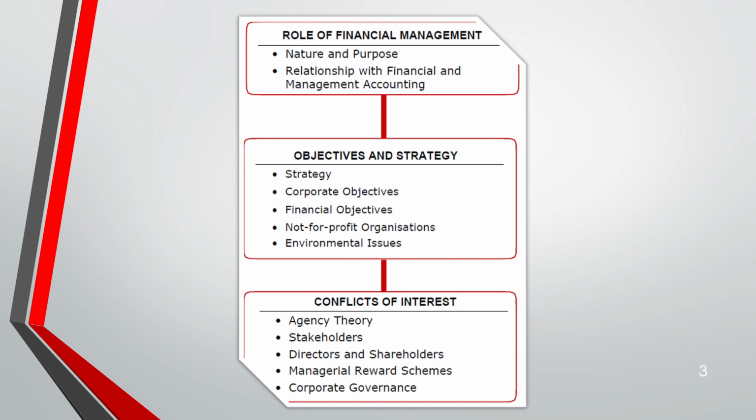Anyway, coming back to this, next, objectives and strategy. What is strategy? What is corporate objective, financial objective, non-profit organization, and environmental issue? Then conflict of interest, agency theory, stakeholders, directors and shareholders, the reward scheme, corporate governance. Majority of this, especially the conflict of interest part, is covered in detail in SBL.